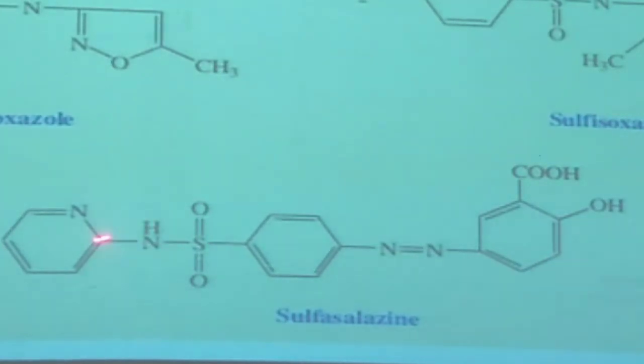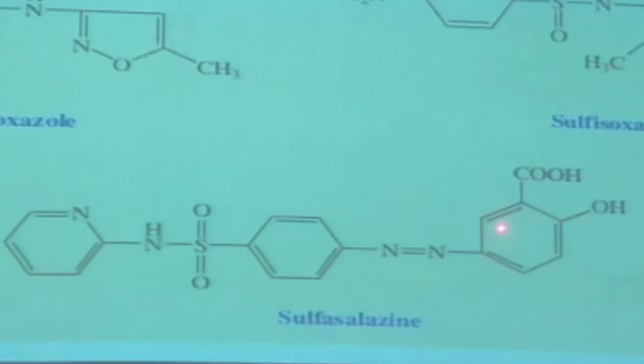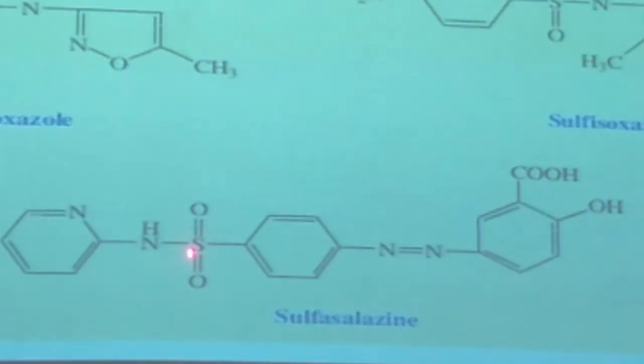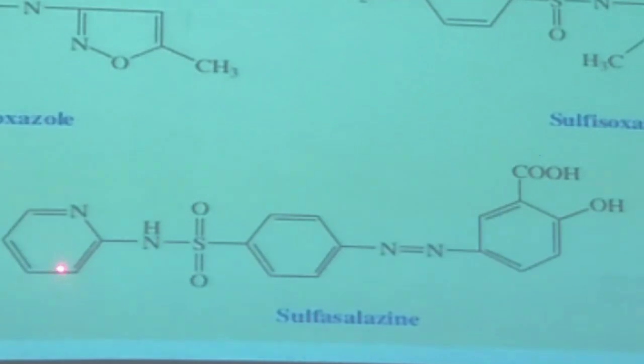As you know, this linkage is called the sulfa linkage or sulfa drug, and that is a pyridine, and that is an azo group, and that is salicylic acid. That is the azo linkage, also called azobenzene. But as you know, that linkage is called the sulfa drug, and that is pyridine. So in sulfasalazine there are 4 important structures: salicylic acid, which is why it is called sal, the azo linkage, the sulfonamide linkage, and pyridine.